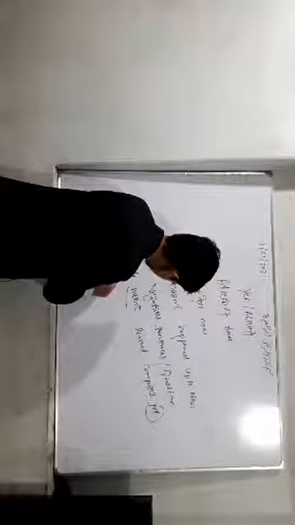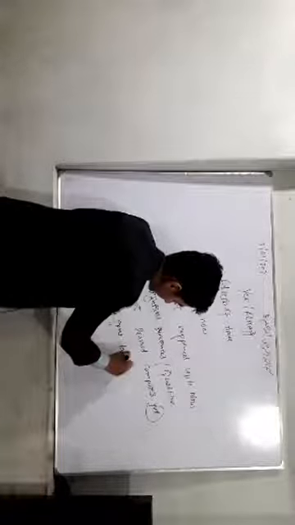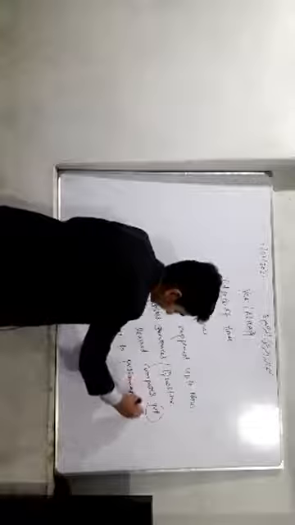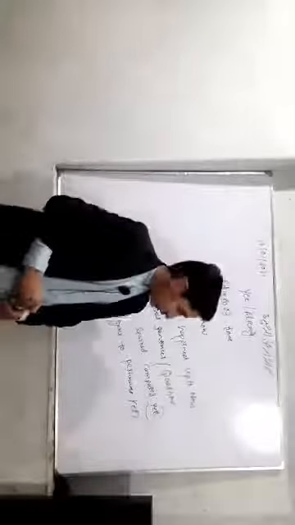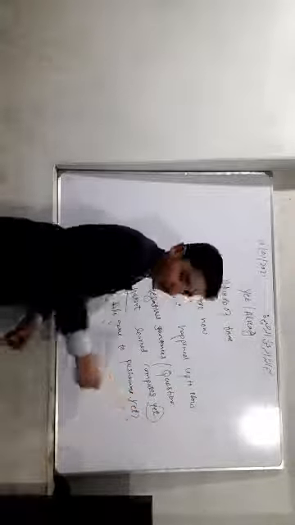Let me give you another example. Has Ali gone to Peshawar yet? Here this is a question. I said that we should use yet at the end of negative sentences or questions.